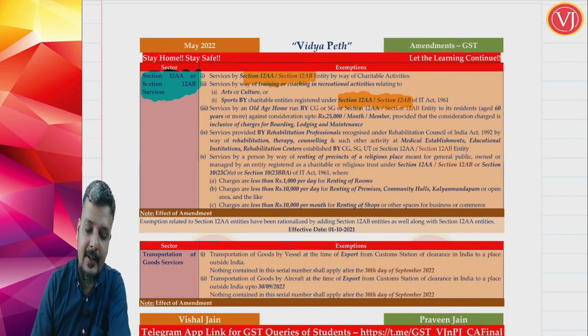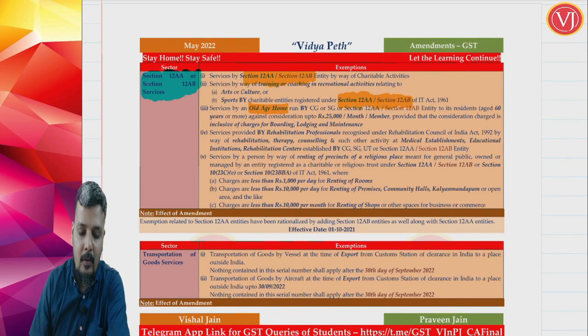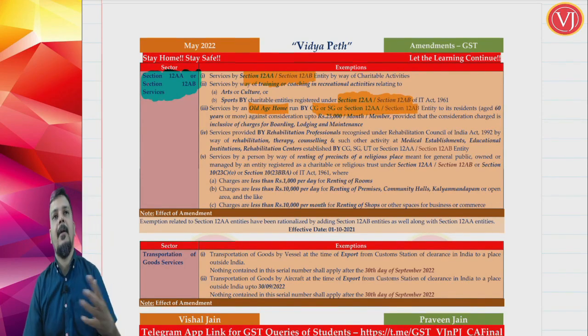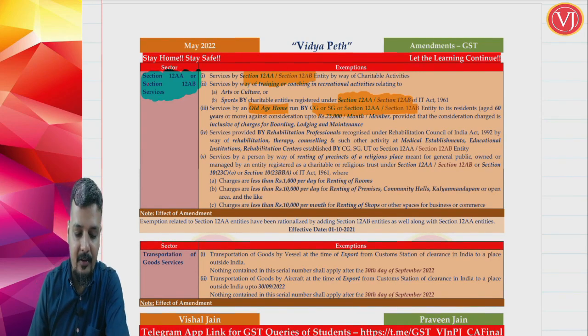Right. The third category is when you talk about old age homes. Earlier, either the government could control those old age homes or it could be a 12AA category. Now the central government can manage them, or the state government can manage them, or a 12AA charitable trust can manage them, or a 12AB trust can manage them.